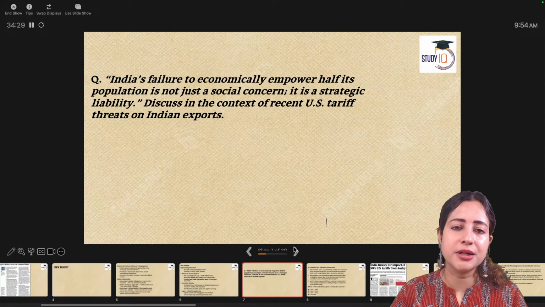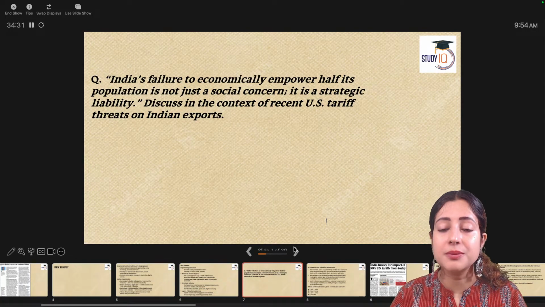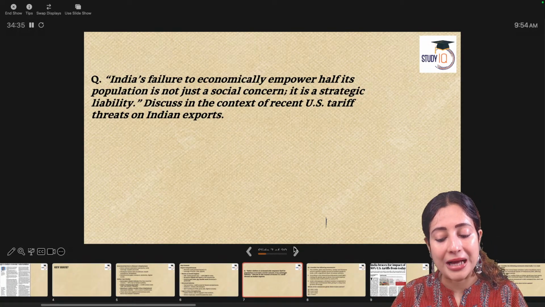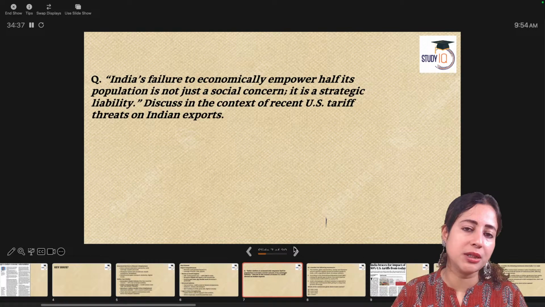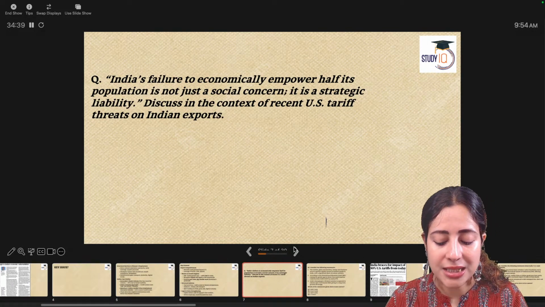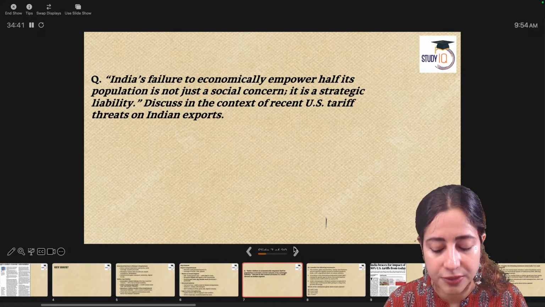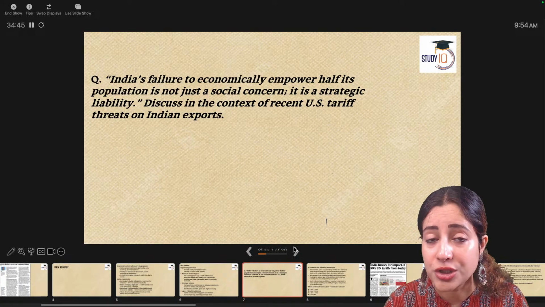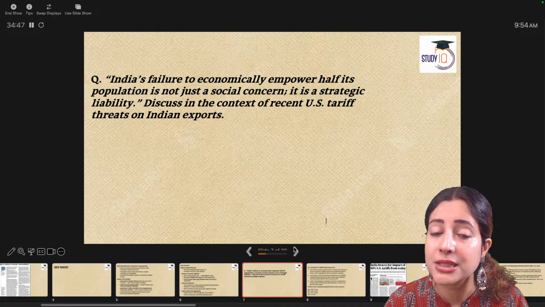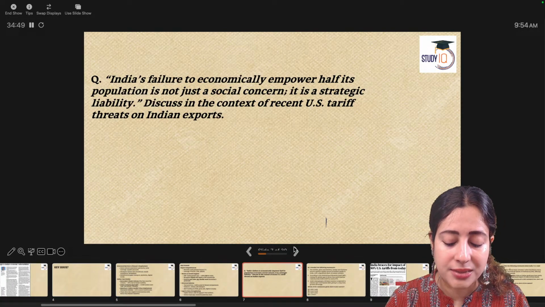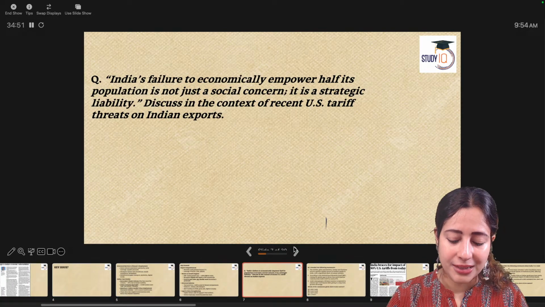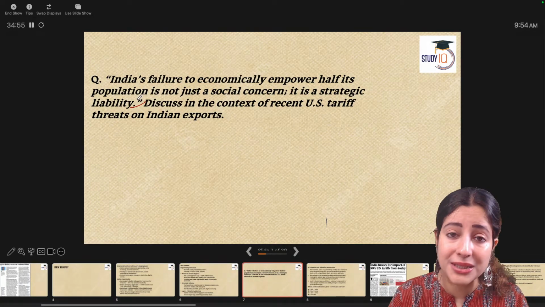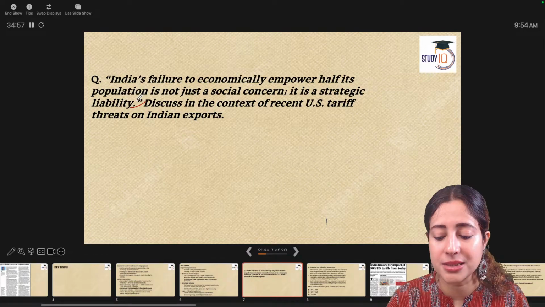That's the article's argument. I want to share a mains question with you. Please try to answer the question, and if you have understood this article, you will be able to handle this question. India's failure to economically empower half its population is not just a social concern, it is a strategic liability. It is not about social welfare that India needs to empower its women. It is a strategic liability. It's a requirement of today's time.